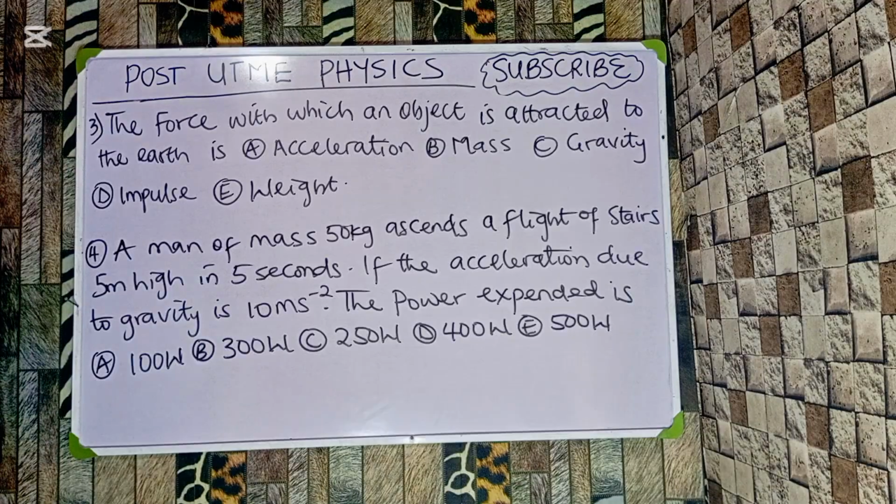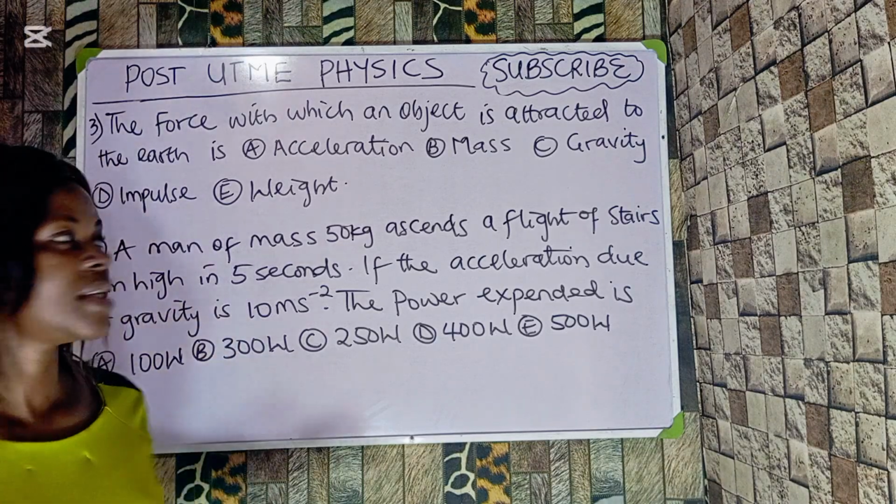Question 3. The force with which an object is attracted to the earth is what? We have the following options. Option A, acceleration. Option B, mass. Option C, gravity. Option D, impulse. Option E, weight.